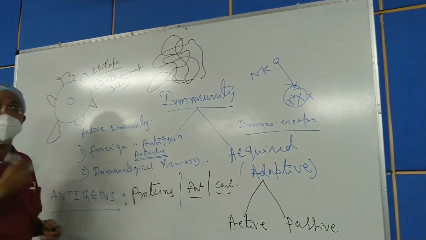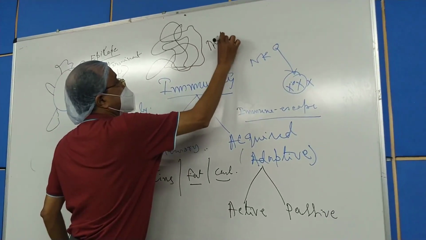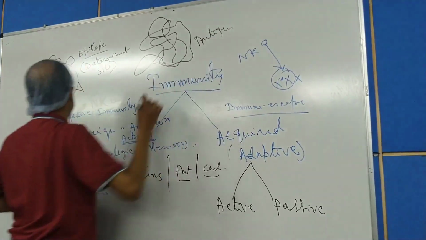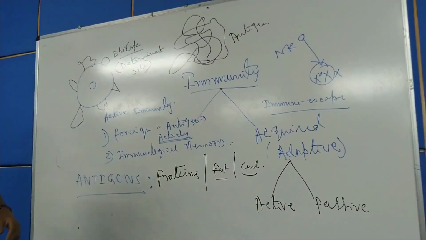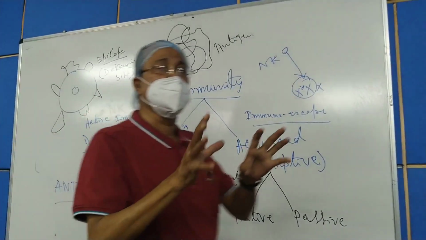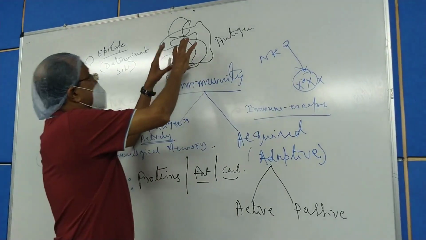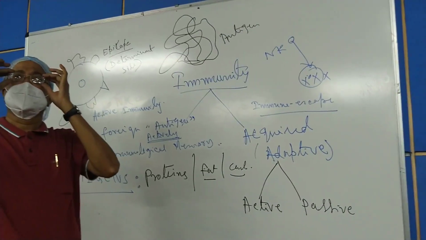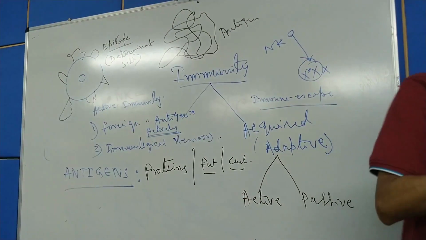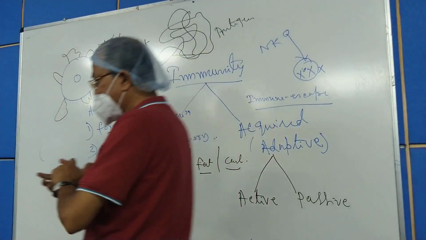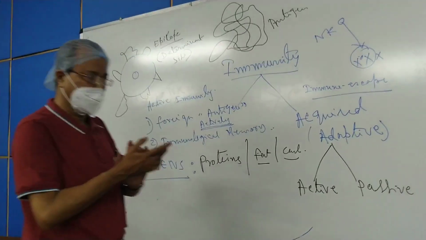There will not be a simple structure. Each and every antigen, here I have shown just by a circle, but normally the antigens which are capable of producing an immune reaction or response must be complex chemically in structure. Simple structures having antigenic property usually do not evoke any immune response.